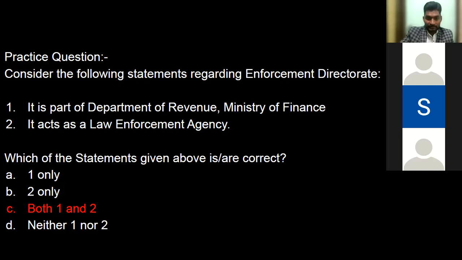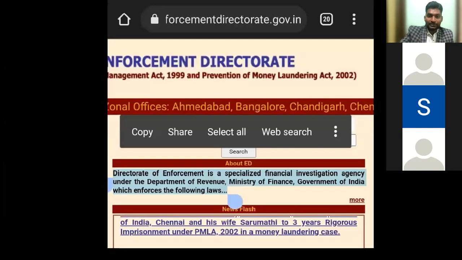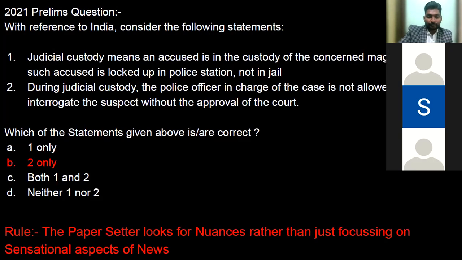First, I'd like to share this screenshot from the official website of the Enforcement Directorate. On the home page, on the very first page itself, Medha, please just read out the highlighted section. Financial investigation agency under the Department of Revenue, Ministry of Finance, Government of India, which enforces the following laws.